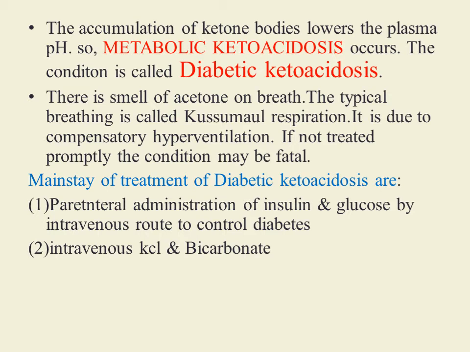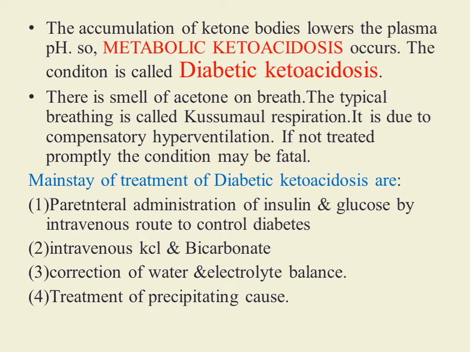So there is decreased potassium in the extracellular compartment that leads to hypokalemia. To prevent hypokalemia, we should give intravenous potassium chloride injection. Third treatment is correction of water and electrolyte balance, and fourth is treatment of the precipitating cause.